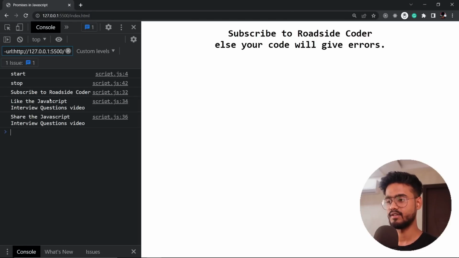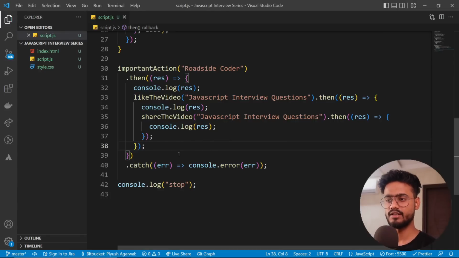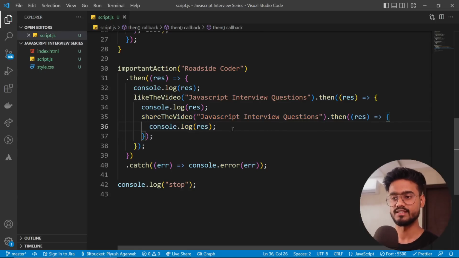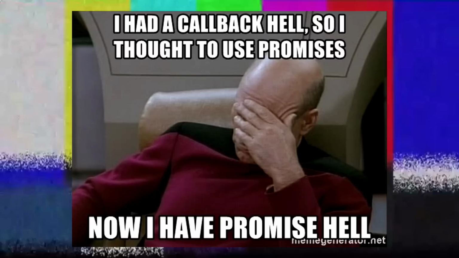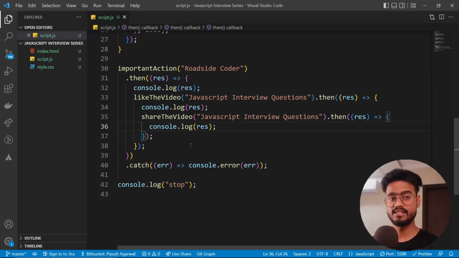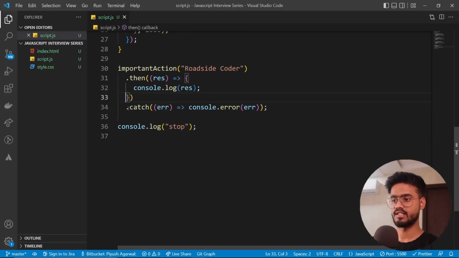Yep, you see, one after the other, this will be executed sequentially. But then you're going to tell me that this is again that pyramid-like structure, right? Then why are we using promises in the first place if we are again supposed to deal with this pyramid-like structure? Don't worry, we have more than one approach to do this in promises, one of which is promise chaining. So let me remove this code for now, just keep it like this.